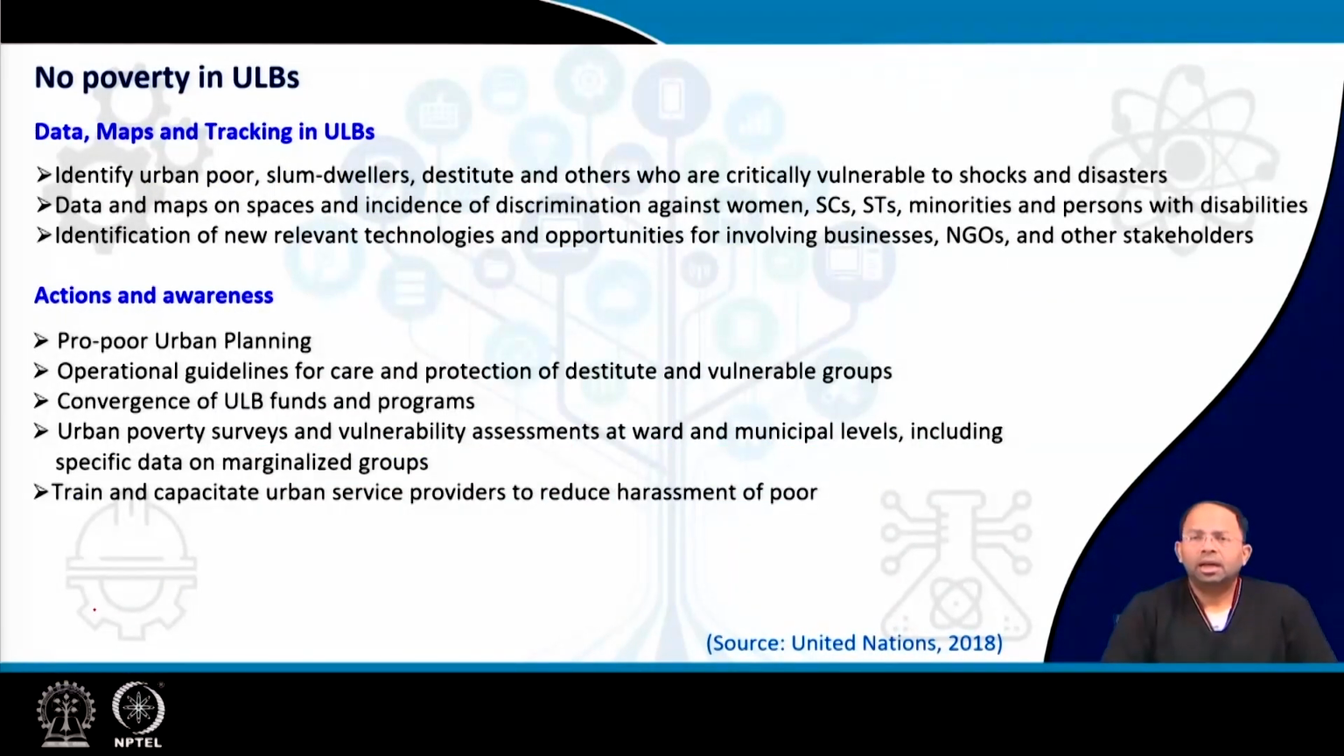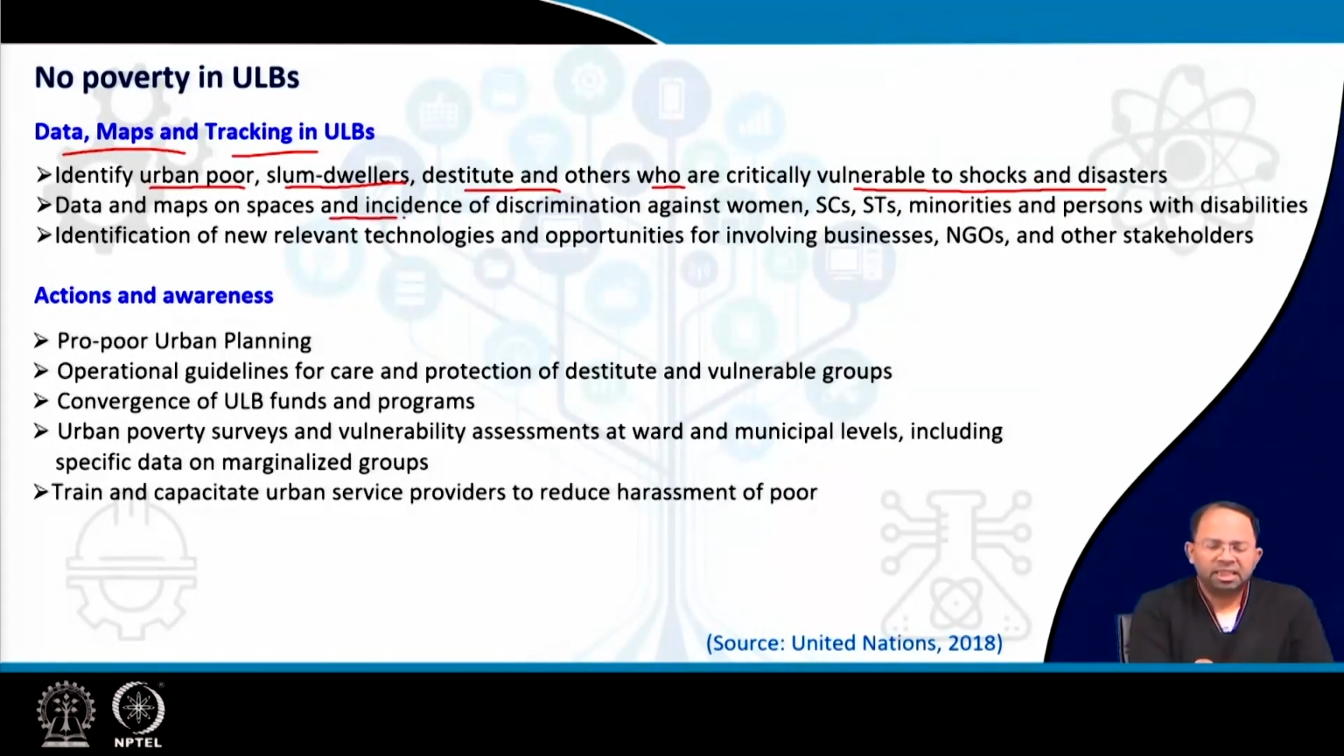So what can we do at the ULB level? Of course, we have to gather data, create maps, and we have to also track certain measures. So the first job is to identify who are the urban poor, what should be the criteria to determine the urban poor, slum dwellers, destitutes and others who are critically vulnerable to shocks and disasters, so that we can reach them in case of a disaster. We know exactly where to reach with aid or whom to safeguard.